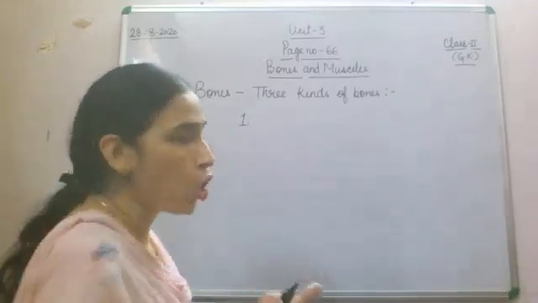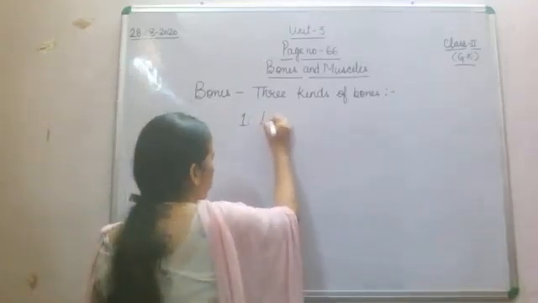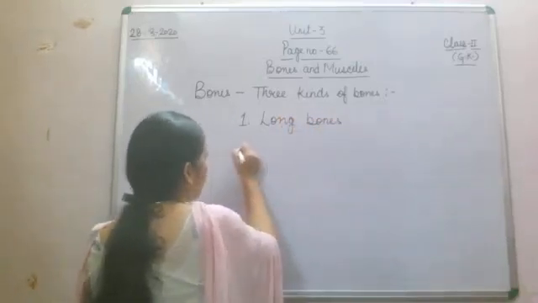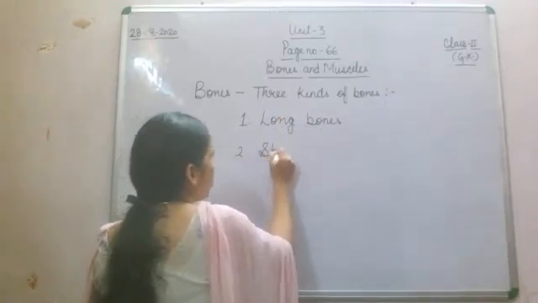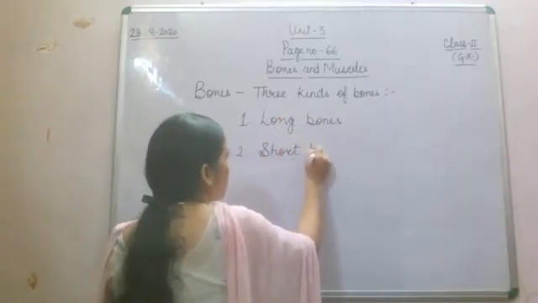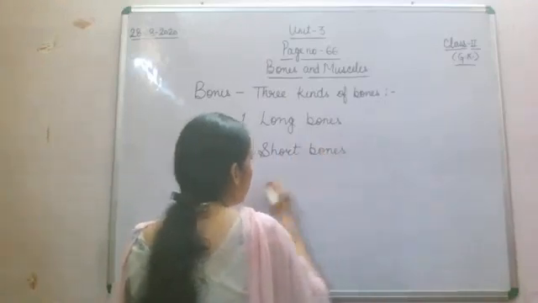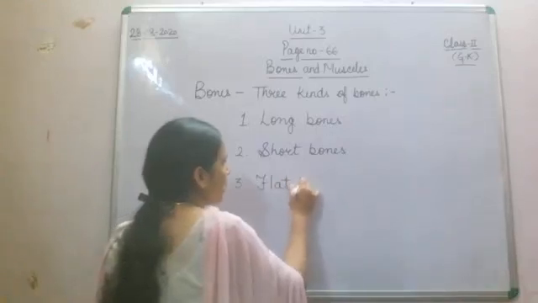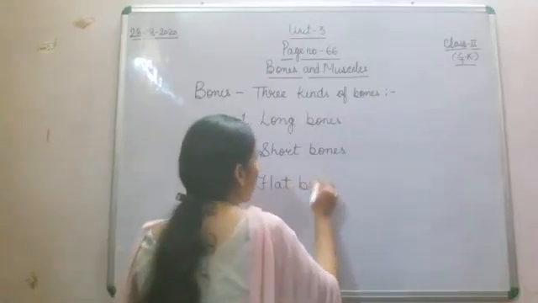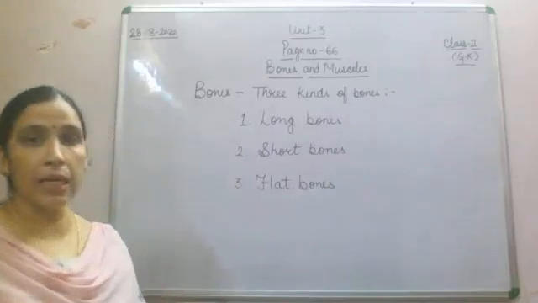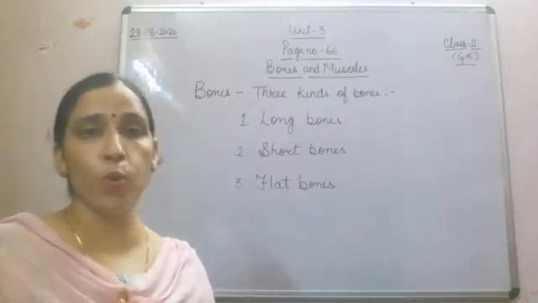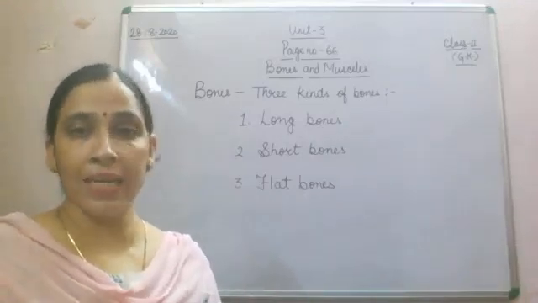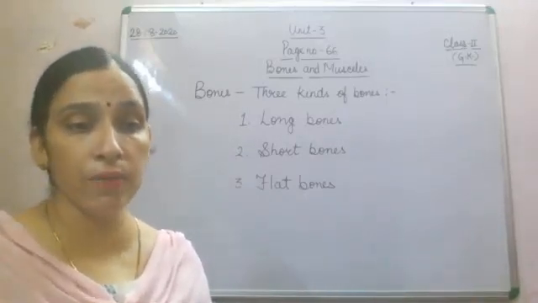Number one, long bones. Number two, short bones. Number three, flat bones. So what we have done right now is that in our body we have three kinds of bone. First is long bone, second is short bone, and the third is flat bone.